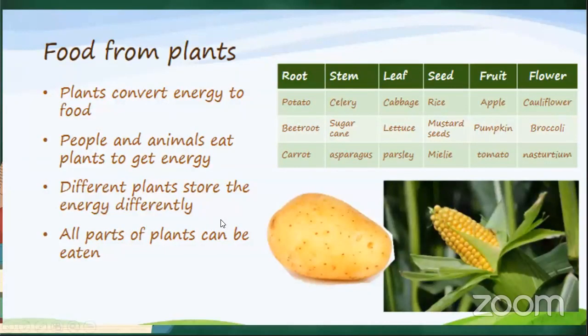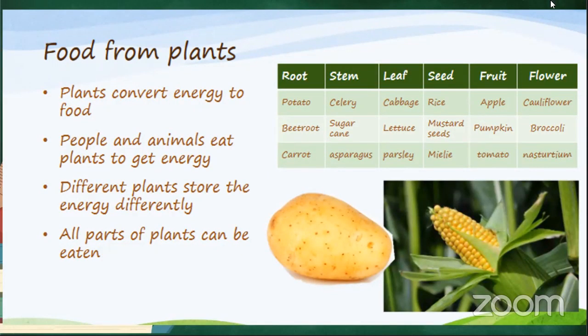All right, now let's look at foods from plants. We rely on plants for food. It says plants convert energy to food. People and animals eat plants to get energy. Different plants store the energy differently. All parts of the plant can be eaten.